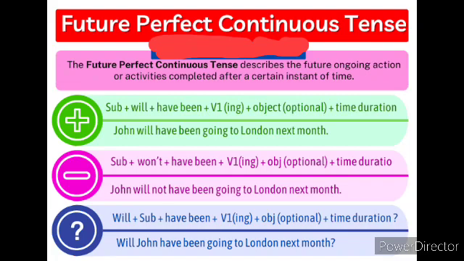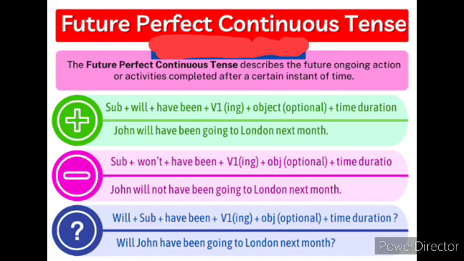Look at the interrogative form for future perfect continuous tense. Will plus subject plus have been plus verb in the ing form plus object plus time duration along with a question mark. So this is the interrogative structure, children. Look at the sentence here. Will John have been going to London next month?